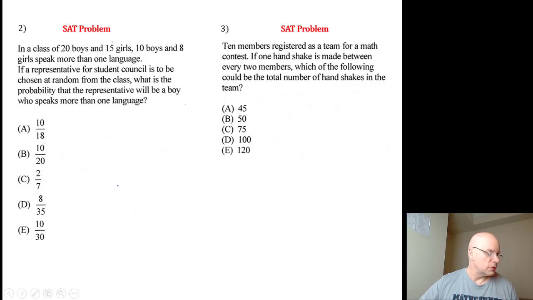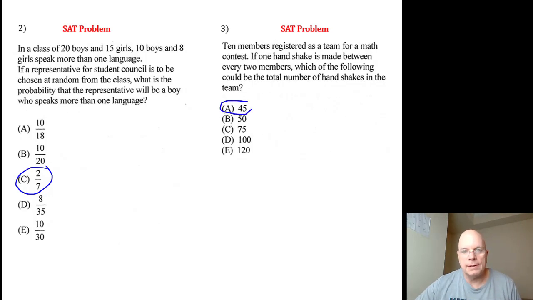Number 2 is 2/7, and number 3 is 45A. If you got those both right, I suppose you could move on, or you could stay tuned for an explanation.